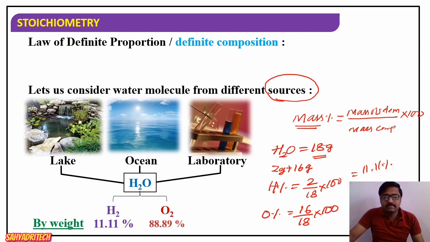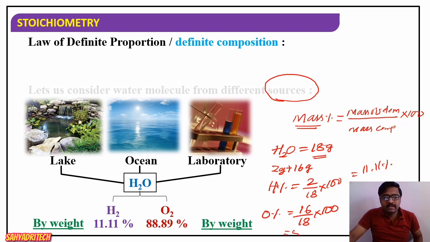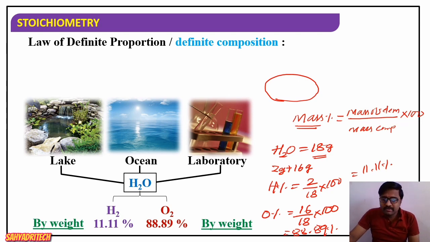So how much is it? It will be 88.89% by mass, or I can say weight. So see here, I have collected water from different sources, but what about the composition? A molecule of water always contains 11.11% by weight of hydrogen and 88.89% by weight of oxygen always.